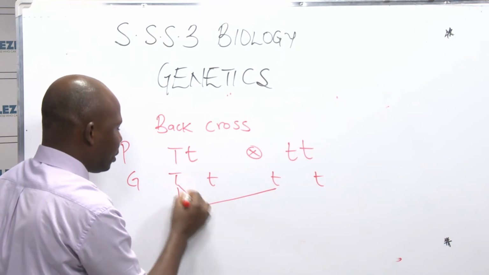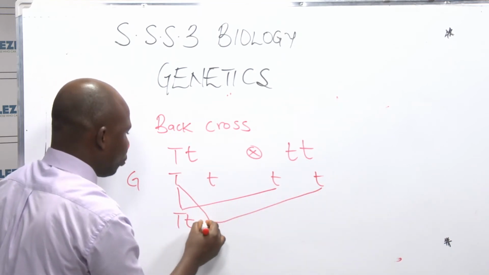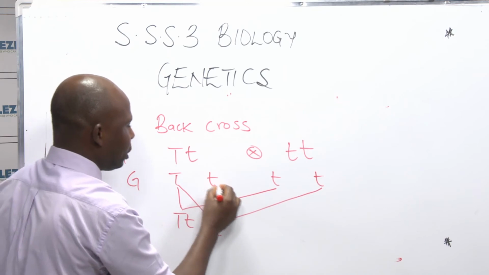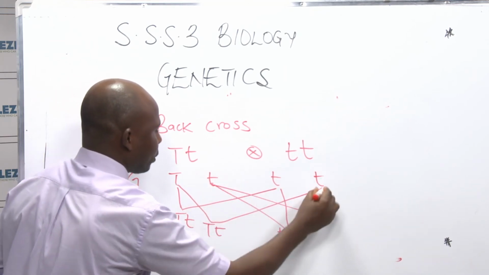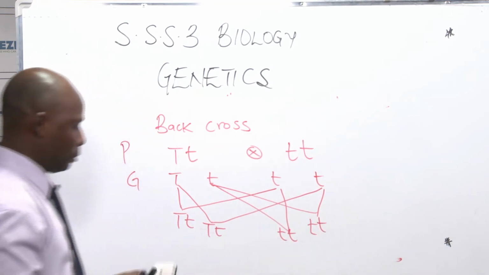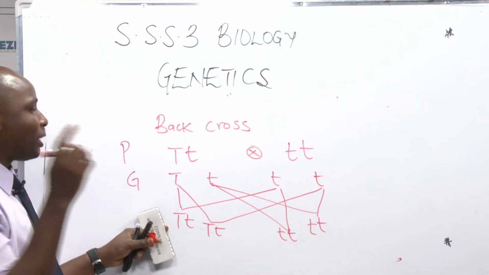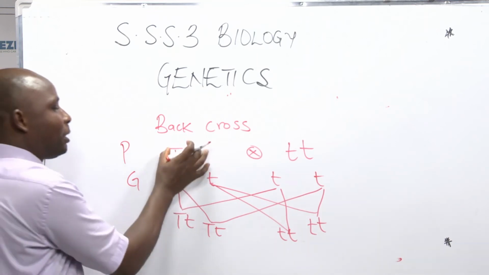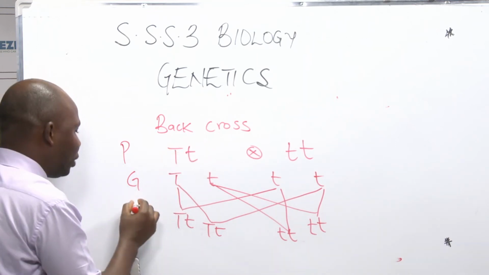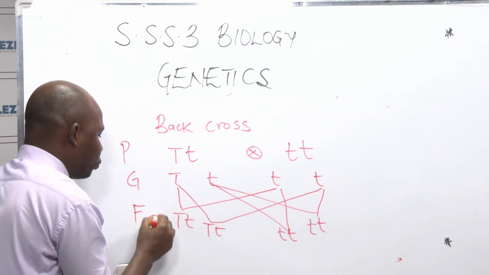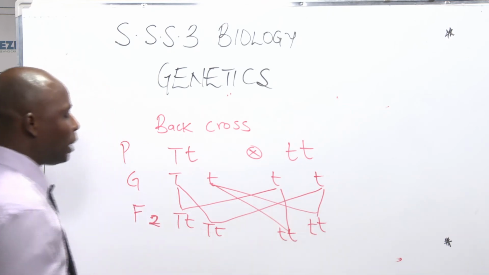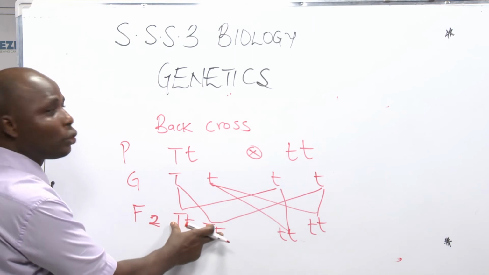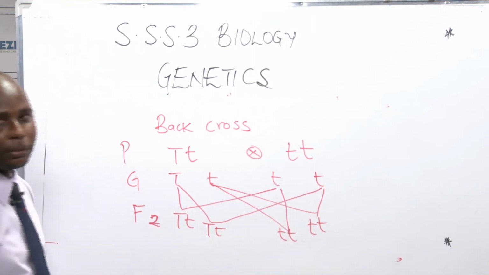Now we have this. Let's see what we are going to have in this case. Look at the children. Don't forget the first one was the F1 generation. We picked this one from the F1 generation, so this one will give us F2, the second filial generation. The backcross is giving us four children, and out of it we have two tall and two short.